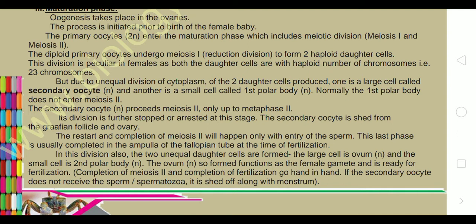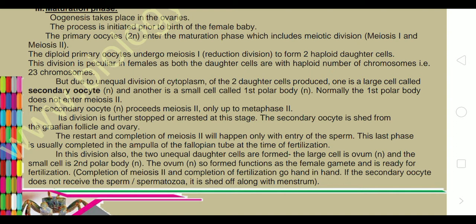Restart and completion of meiosis 2 will happen only with the entry of the sperm, and this last phase is usually completed in the ampulla of the fallopian tube at the time of fertilization. Here we have to stop and understand that whole oogenesis does not take place at the time of puberty.